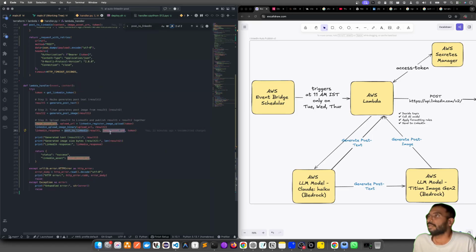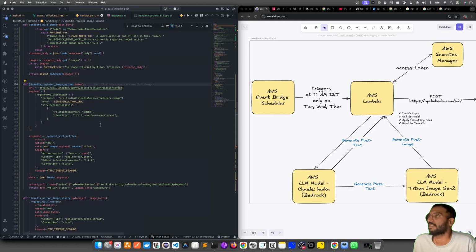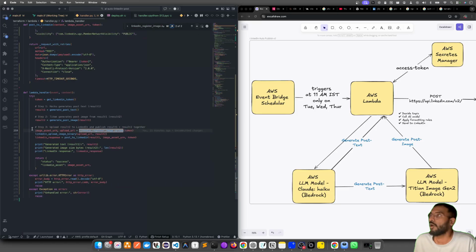Yeah, image asset URN. So the image asset URN has been produced from this LinkedIn register image upload. Overall, going back to the handler function, you're trying to upload the result to LinkedIn and publish result one and result two together, right? You're trying to consolidate and publish it together, and then this would post it.